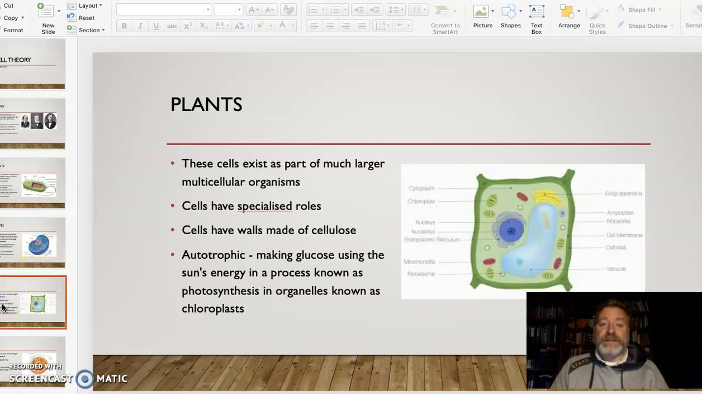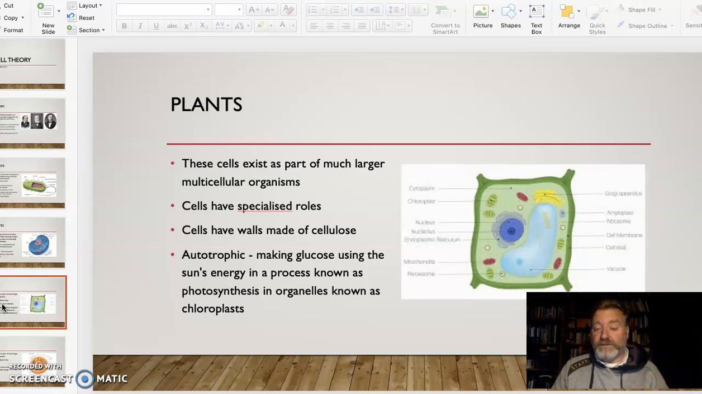Well, plants, pretty common cells for us to notice. We eat lots of plant material, we grow plants, we're surrounded by plants. Their cells have specialised jobs to do, as ours do. They have cell walls, but their cell walls are carbohydrate only. They're made of cellulose, a particular carbohydrate they make.